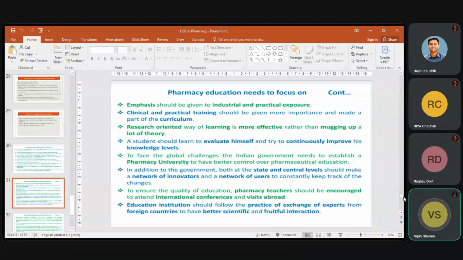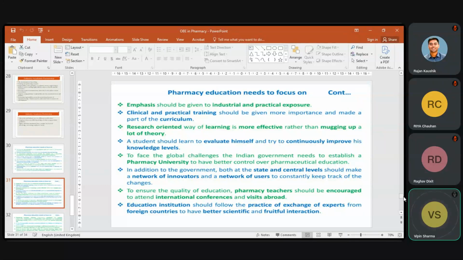To face the global challenges, the Indian government needs to establish the pharmacy university. Yes, presently pharmacy universities or pharmacy institutions of national importance have been developed by the government of India. NIPER university, some of the institutions like IPSAR have been converted into universities. So the government has taken a novel initiative for improving pharmacy education in India.